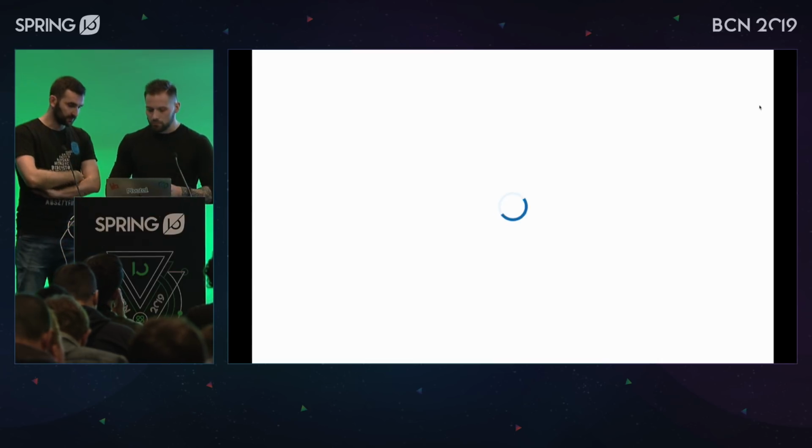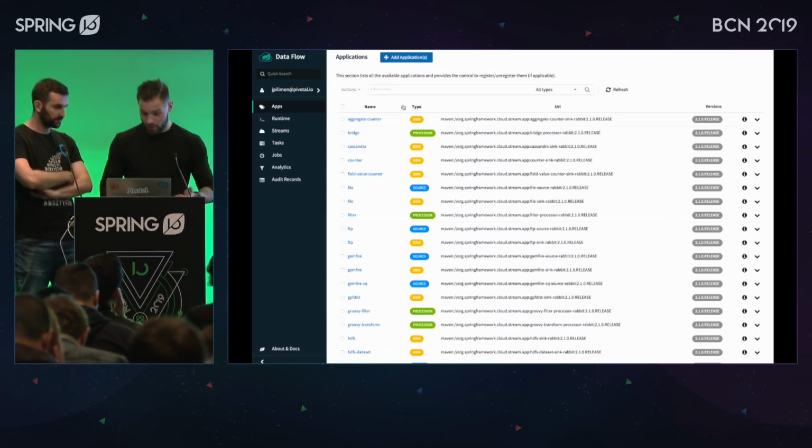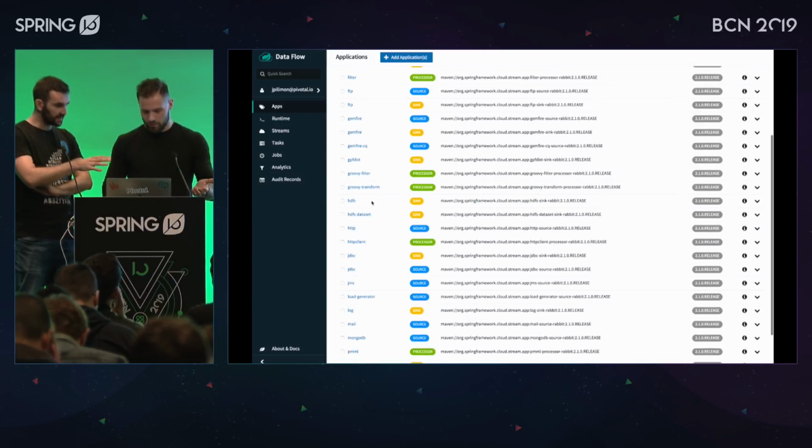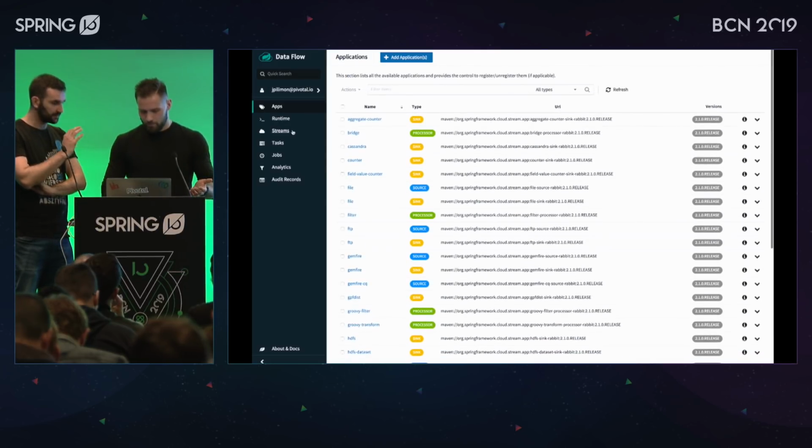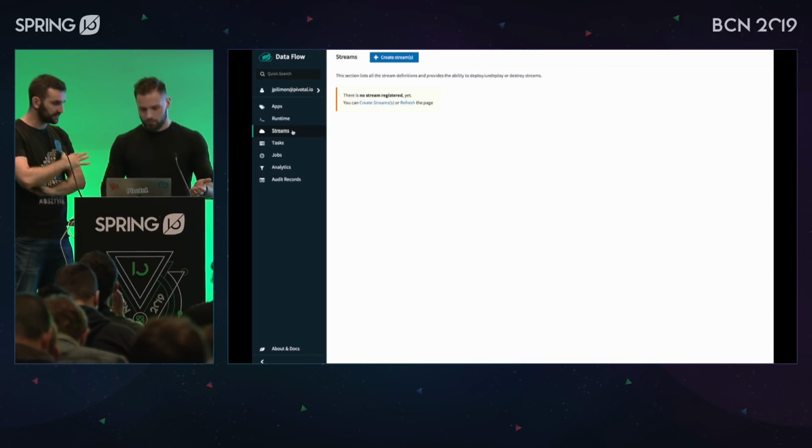Okay. So maybe one day it's going to start. Oh, yeah, it did. It started. So it's exactly the same thing you had running on your local machine, but you have it in the cloud. So as a user experience, nothing really changes.